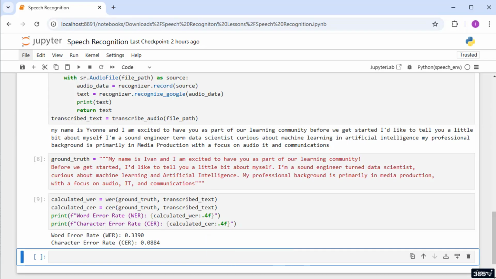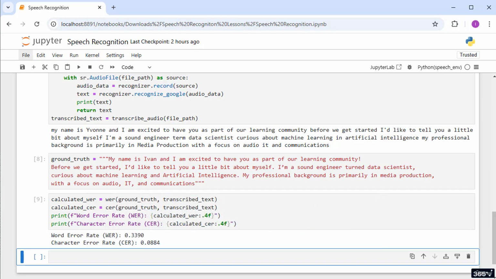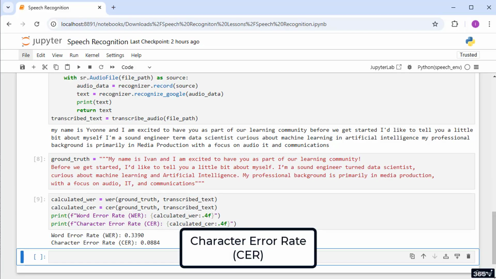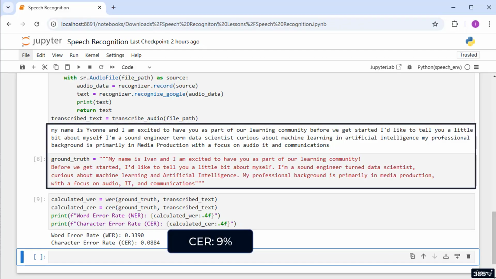This emphasizes the importance of using accurate and context-appropriate speech-to-text algorithms. For example, models that incorporate punctuation are likely to handle capitalization better. Regarding punctuation, absent in the transcript, let's focus on another crucial metric, the character error rate. We see that CER is 0.0884, meaning that approximately 9% of the characters in the transcription are incorrect compared to the ground truth.